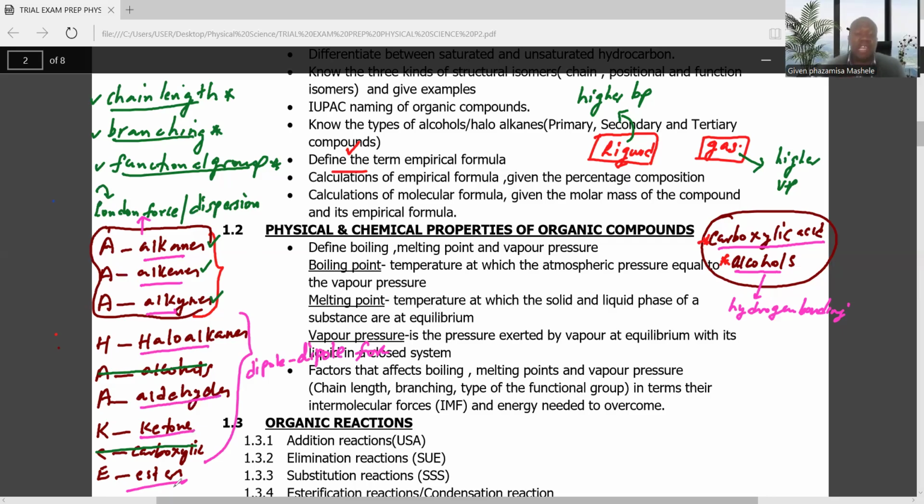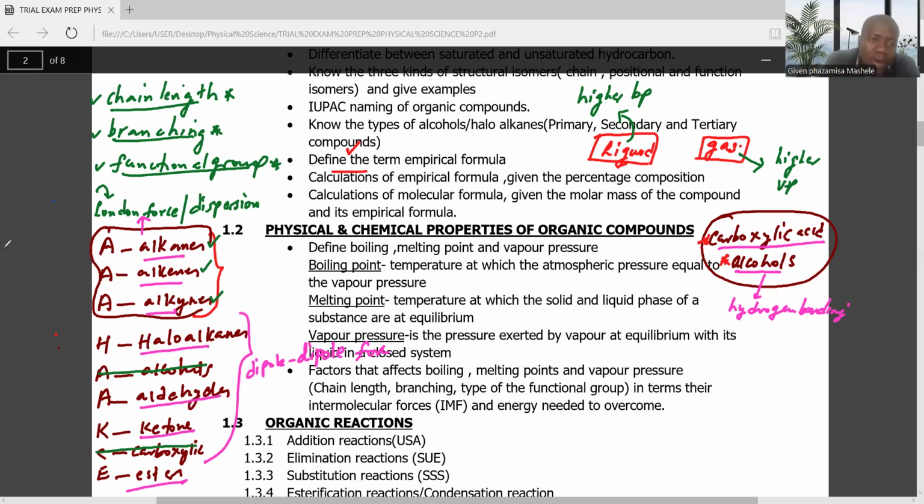So in the examination, ladies and gentlemen, when you are given an organic compound, you need to be able to know the homologous series that organic compound belongs to. You must be able to know the type of functional group and the type of intermolecular force that organic compound has.